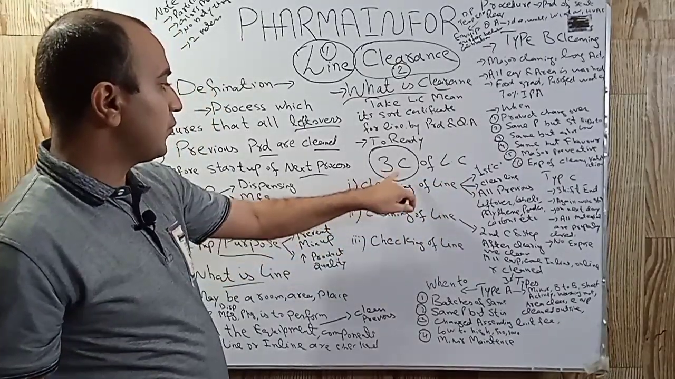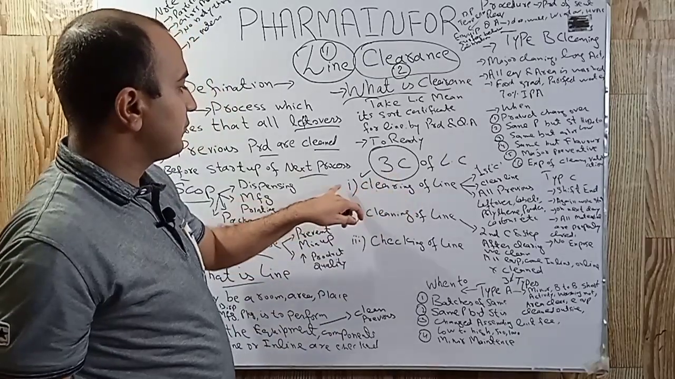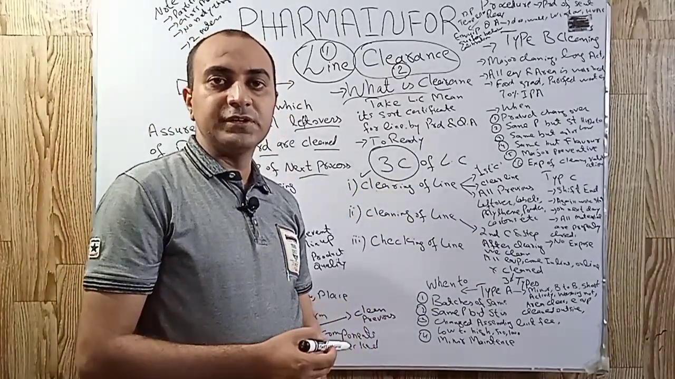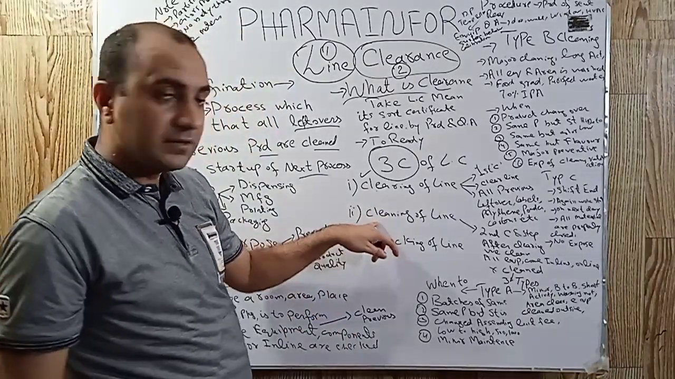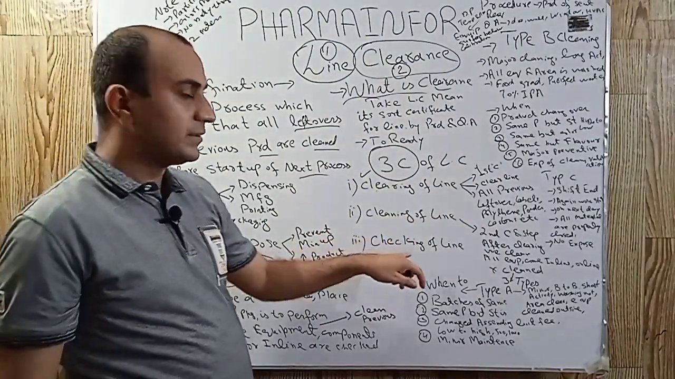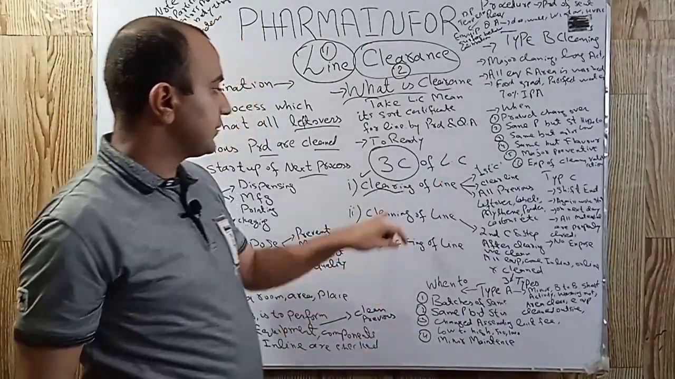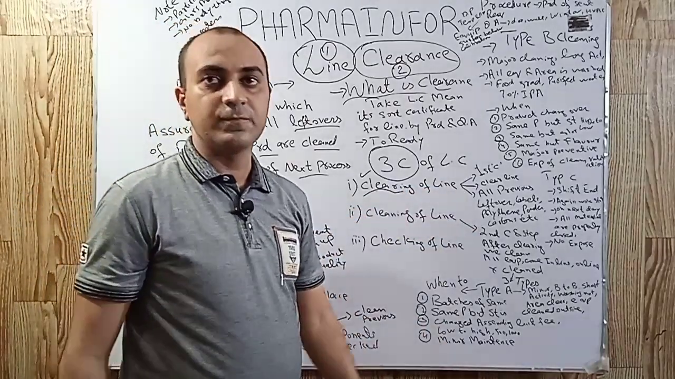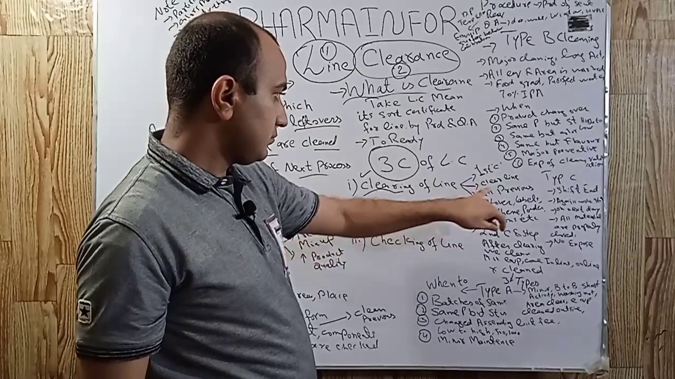The first C of line clearance is clearing of line. The second C is cleaning. The third C is checking of line. So let's start from the first C of line clearance, which is clearing of the line.